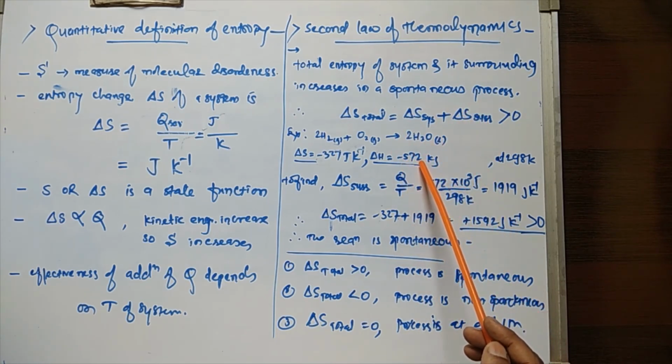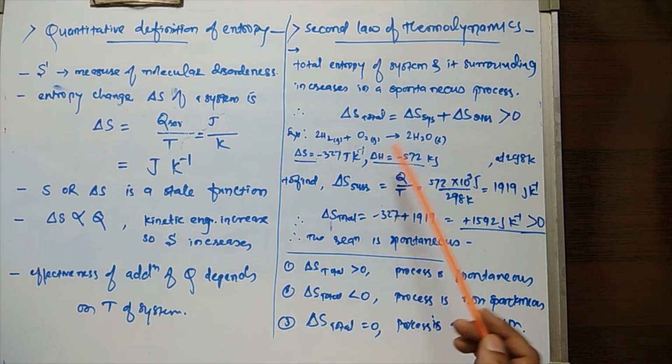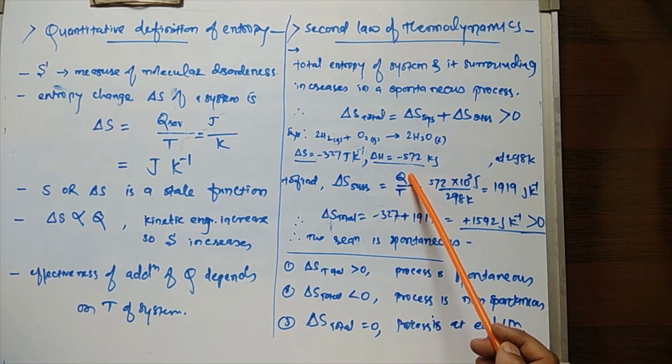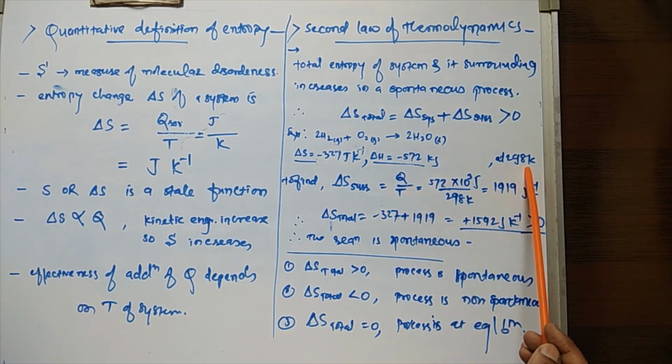That's why minus 572 is for the system and plus 572 for the surroundings, divided by T.